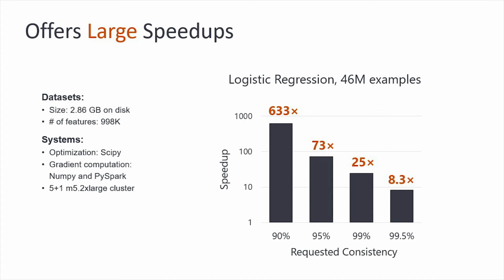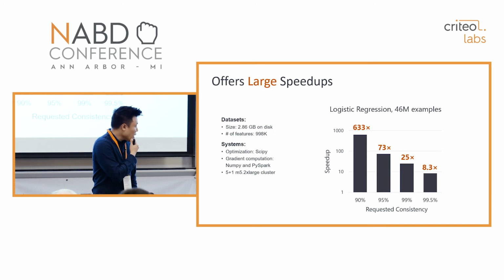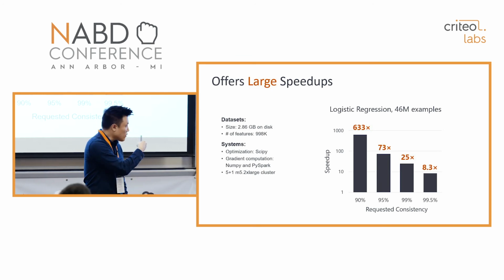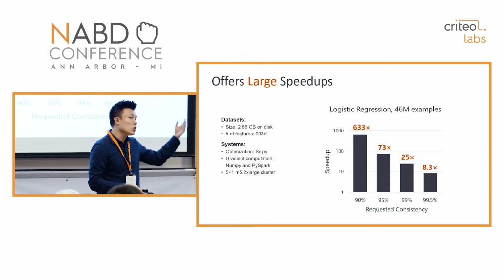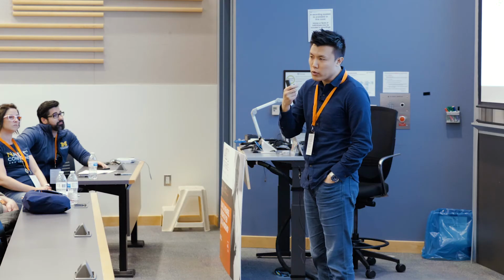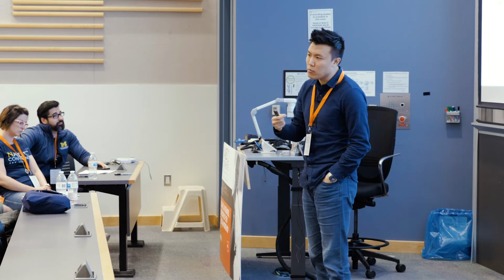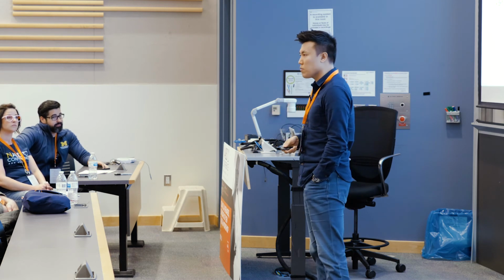So this is the speed that we could achieve. We used the Criteo data set for this particular logistic regression experiment, with 46 million examples. You can see that for different requested consistency levels, we could provide a large amount of speedups, while still ensuring that the approximate models trained by our system satisfy the requested consistency levels.